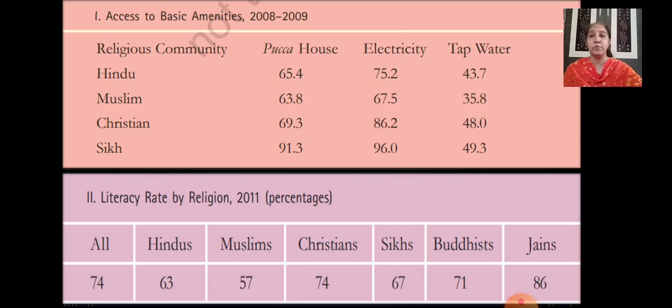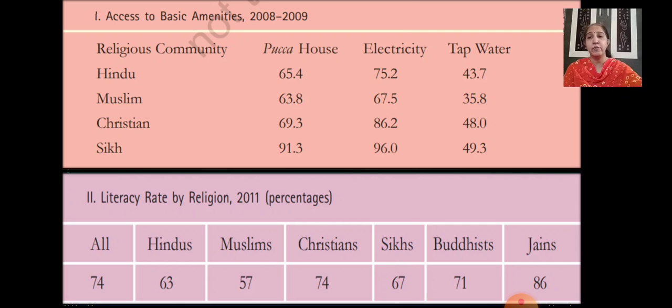See, in the Hindu column, you will see pakka house 65.4%, electricity 75.2%, whereas tap water is 43.7%. Now, coming to the Muslim community, there you will see 63.8% have a pakka house, whereas 67.5% get electricity, and 35.8% get the tap water facility.